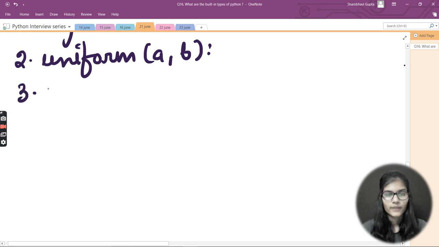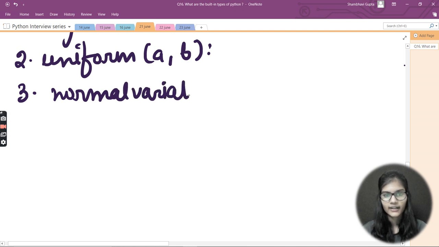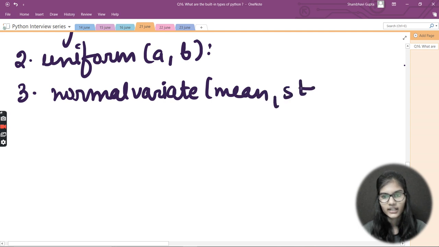The third one is normalvariate, with mean, standard deviation in the brackets. It is a slightly statistical function.